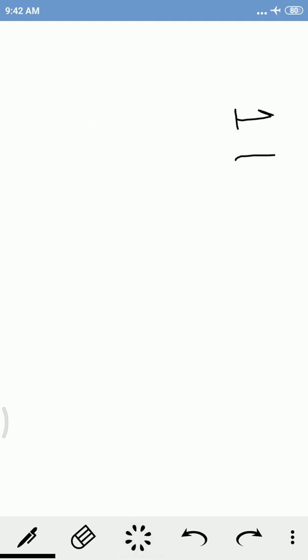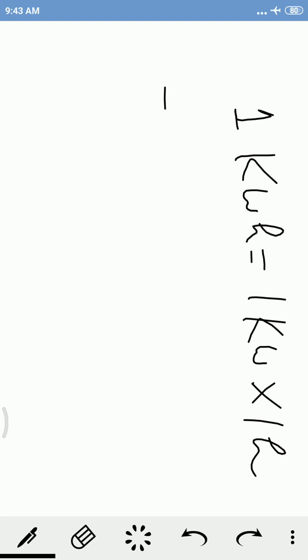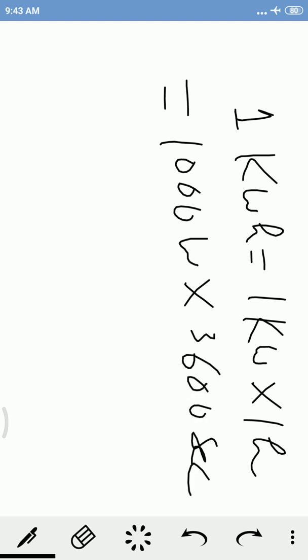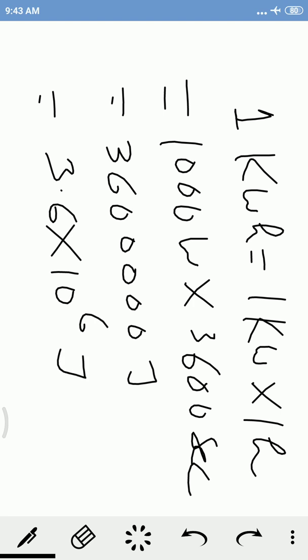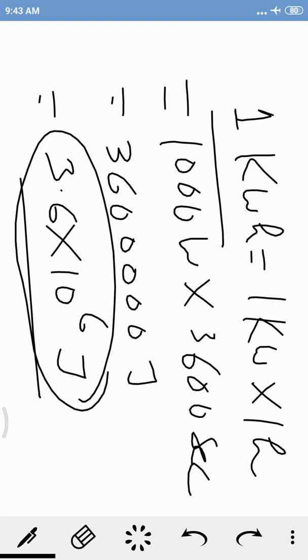Here we can express 1 kilowatt hour as 1 kilowatt multiplied by 1 hour. In 1 kilowatt there are 1000 watt, and in 1 hour there are 3600 seconds. So it can be written as 3600000 joule, and in scientific notation, it will be 3.6 into 10 raised to the power 6 joule. So 1 kWh equals 3.6 into 10 raised to the power 6 joule.